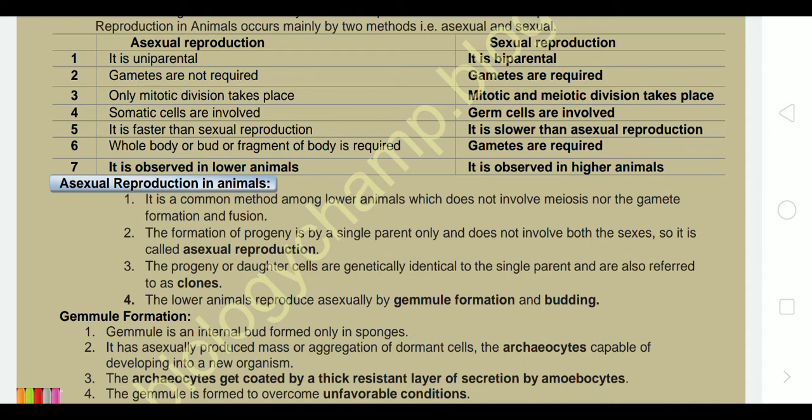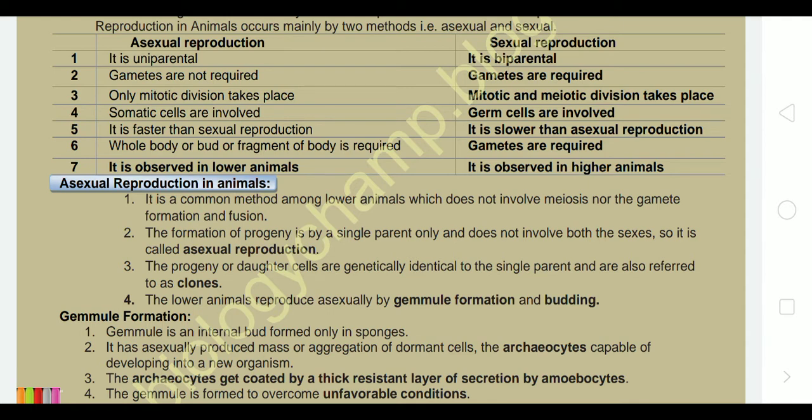In asexual reproduction only mitotic division takes place, that means only common cell division takes place and the number of cells increases. Both mitotic and meiotic cell division are required in sexual reproduction.